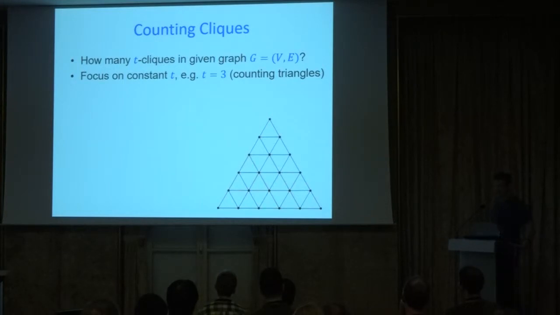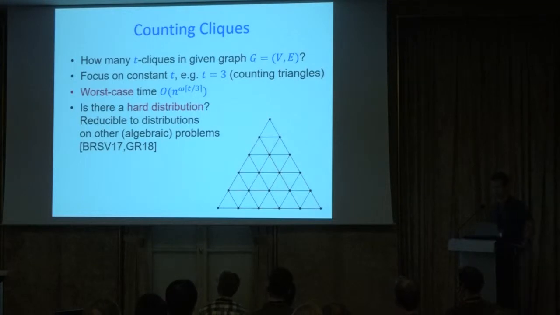So we can do it in polynomial time, certainly time n cubed, say, for counting triangles. In fact, we can do better. The worst case time is known to be no larger than n to the omega, where omega is the exponent for matrix multiplication. That's for counting triangles. And in general, for counting cliques of size t, it's n to the omega times t over 3 rounded up. Okay, so it's a tractable problem. Worst case complexity grows very quickly with the size of the cliques.